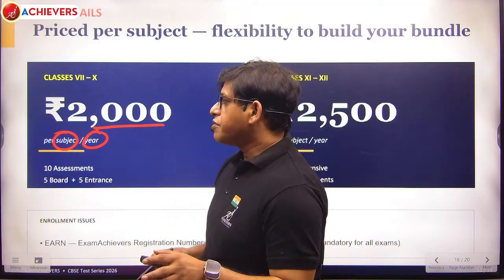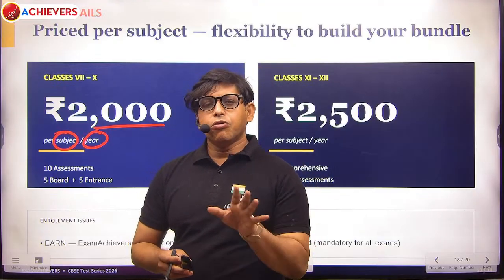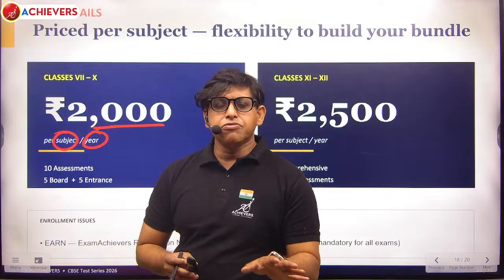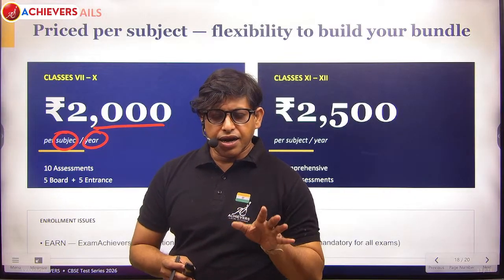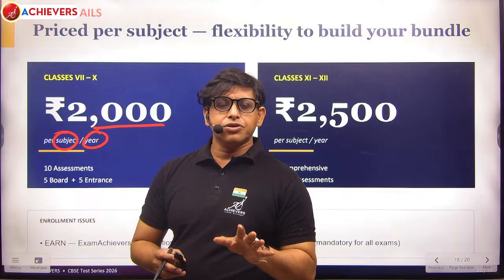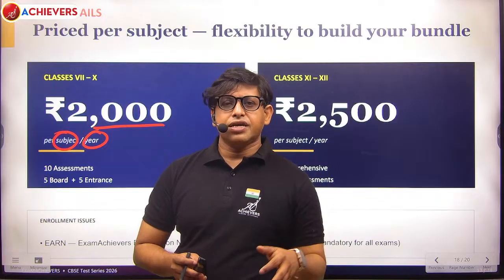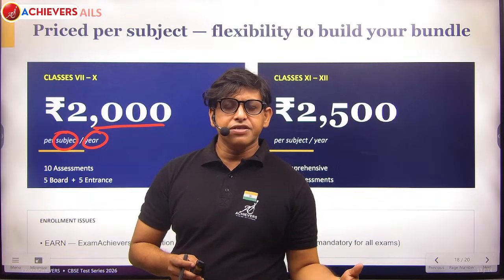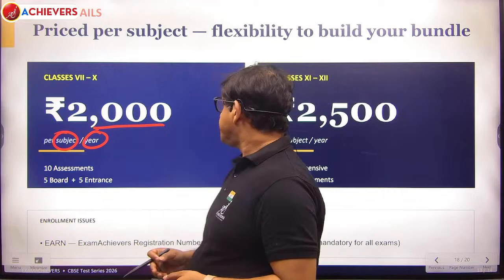Now if you take PCMB in total, the whole year 10 tests with evaluation, result analysis, leaderboard, entire detailed analysis, it is going to cost only 8000 rupees. You are spending much more in different tuitions, paying monthly fees. If you pay here, you will know the difference.